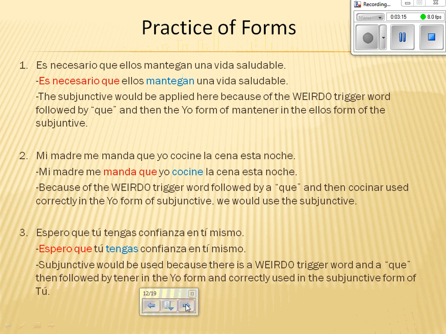The third example reads, Espero que tú tengas confianza en ti mismo. Subjunctive would be used because there's a weird or trigger word, espero, followed by a que, and then the yo form of tener in the present, and then correctly conjugated into the tú form of the subjunctive. In this case, it is tengas.